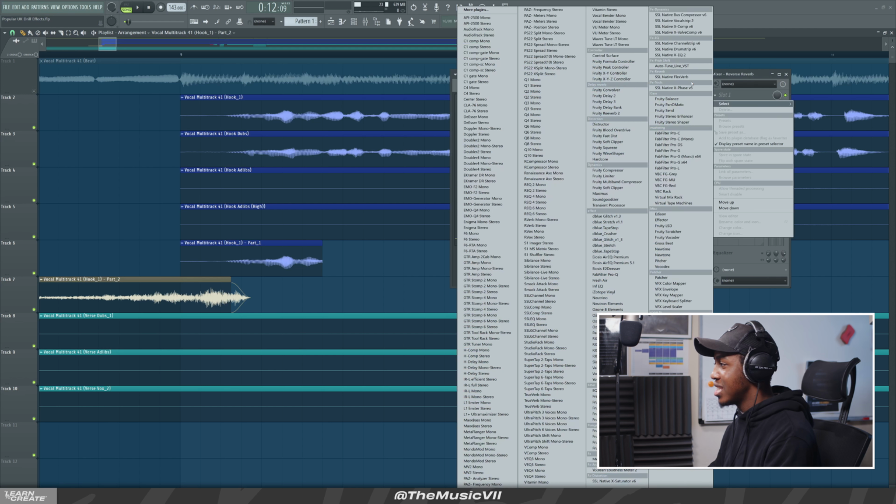Something like that. Okay, we can even increase a bit of the reverb to give it more spacious effects. We can also stereo separate it.